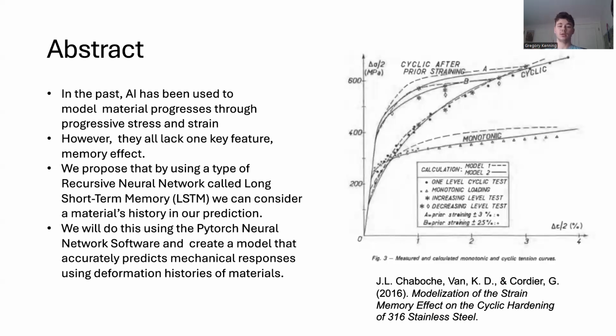Now, we propose that instead of using a basic neural network or a basic AI to look at these features, we instead use something called a recursive neural network, and a specific type called a long short-term memory neural network, or an LSTM. We can consider a material's history using this. Hopefully, we can consider a material's history in our prediction while taking advantage of AI predictive capabilities. We will do this by using PyTorch neural network software to create a model that should accurately predict the mechanical responses of materials using deformation histories.